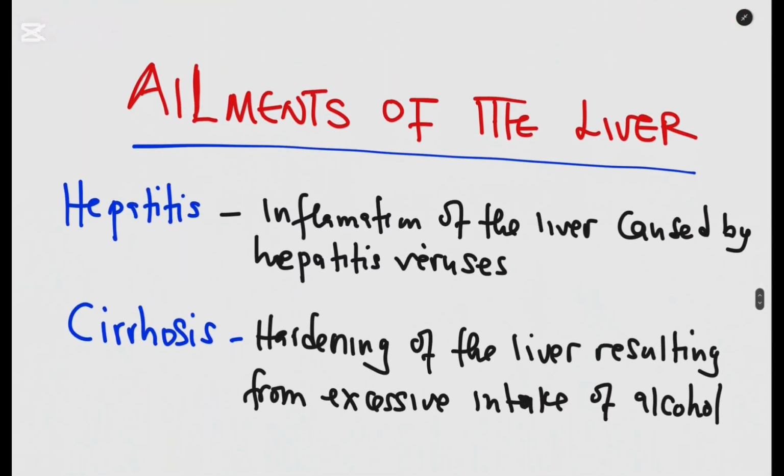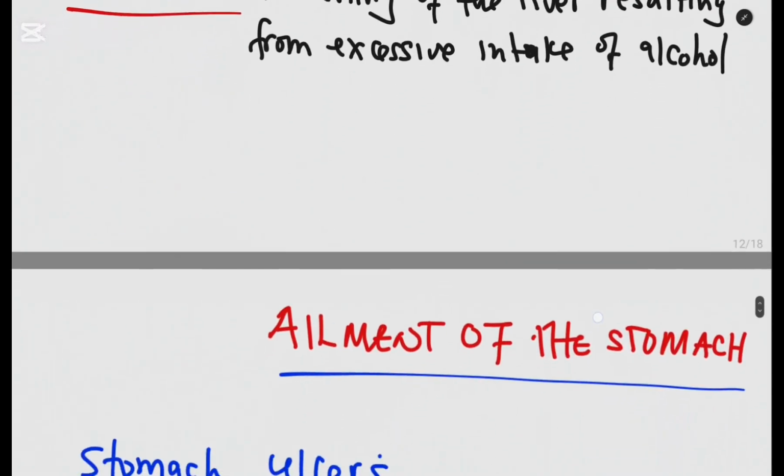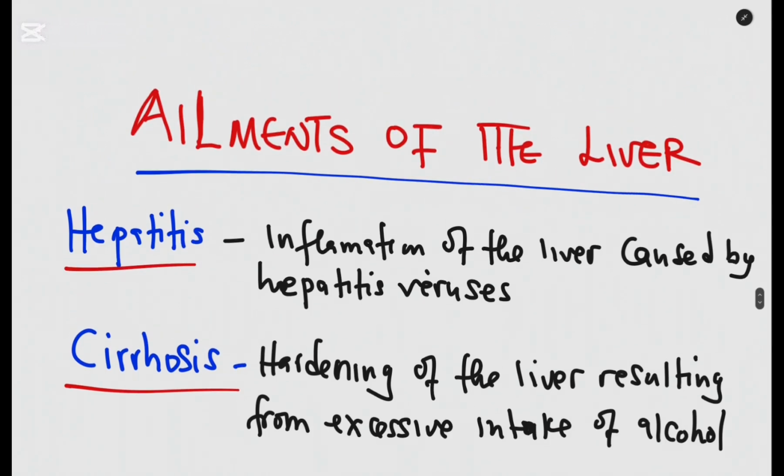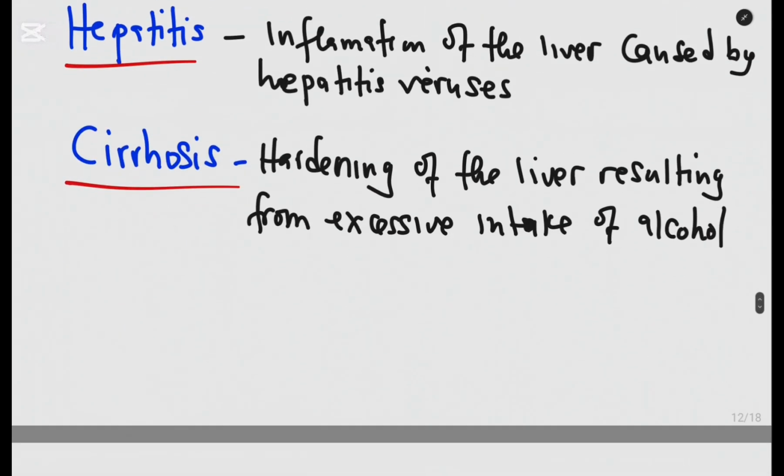All right. The other part that we can look at is the ailments of the liver, the diseases of the liver. We have hepatitis, which is the inflammation of the liver caused by the hepatitis viruses. Then we have cirrhosis, which is the hardening of the liver resulting from excessive intake of alcohol. What are some other ailments of the liver? Contribute on this particular part also.